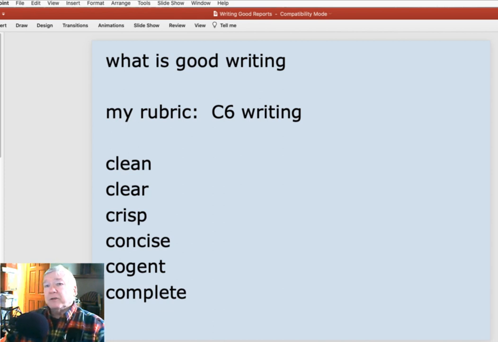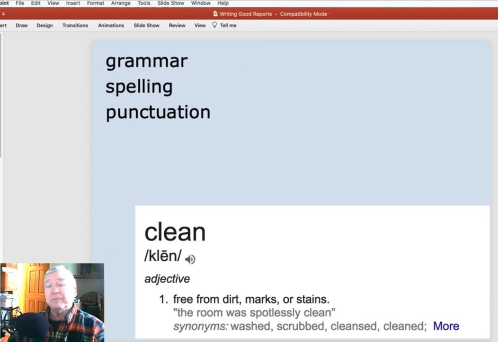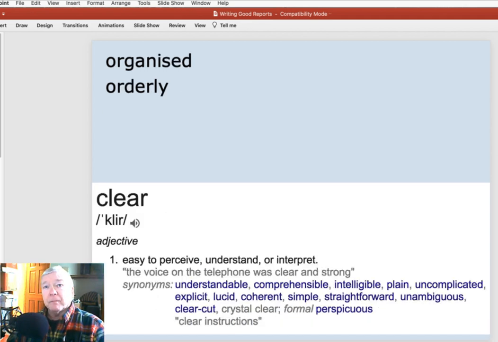I call the definition of good writing my C6 writing: clean, clear, crisp, concise, cogent, and complete. What does that mean? Well, grammar, spelling, and punctuation keep things clean. Good organization and an orderly presentation make things clear to the person that is reading this.